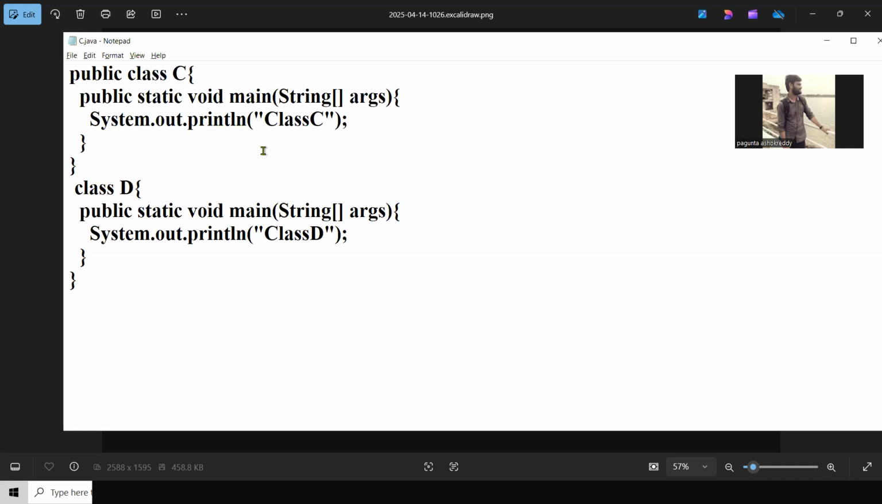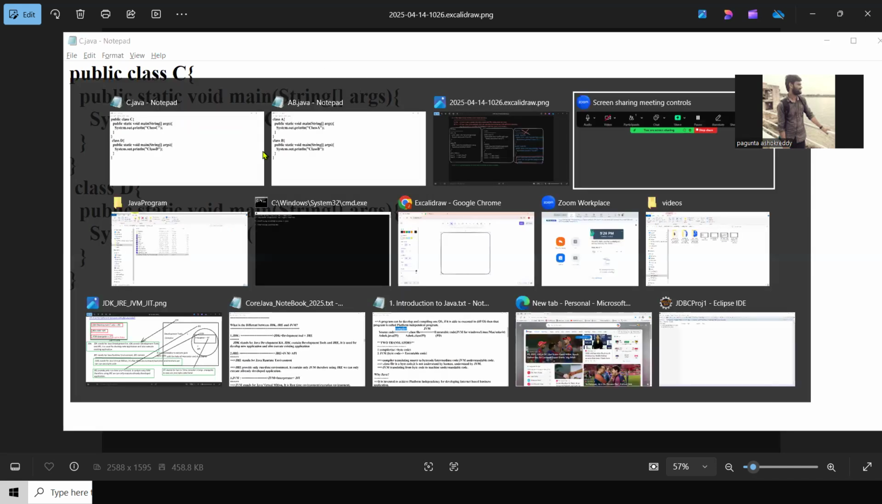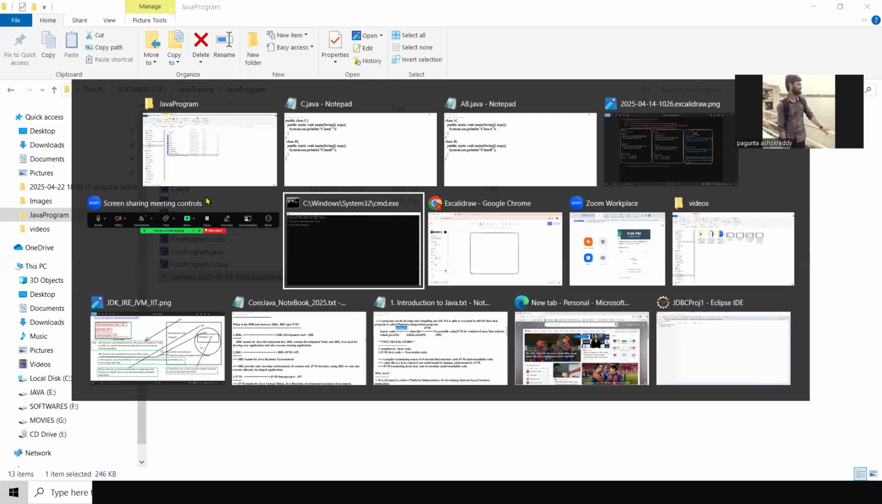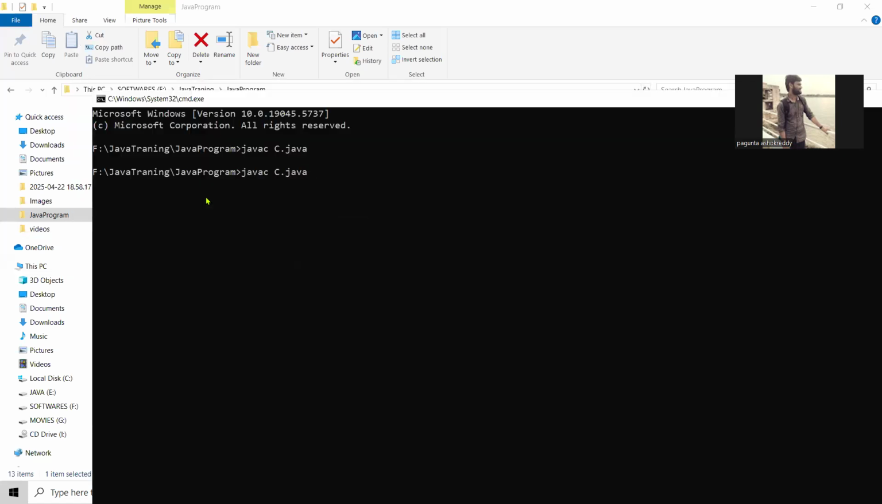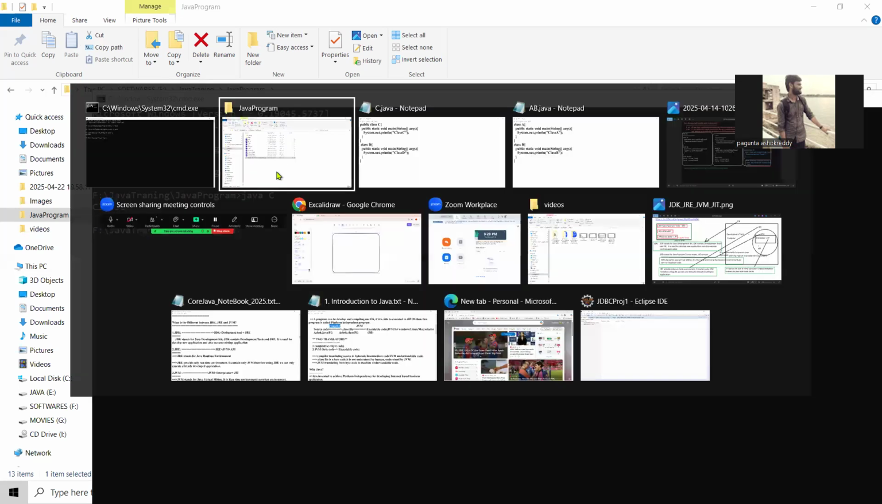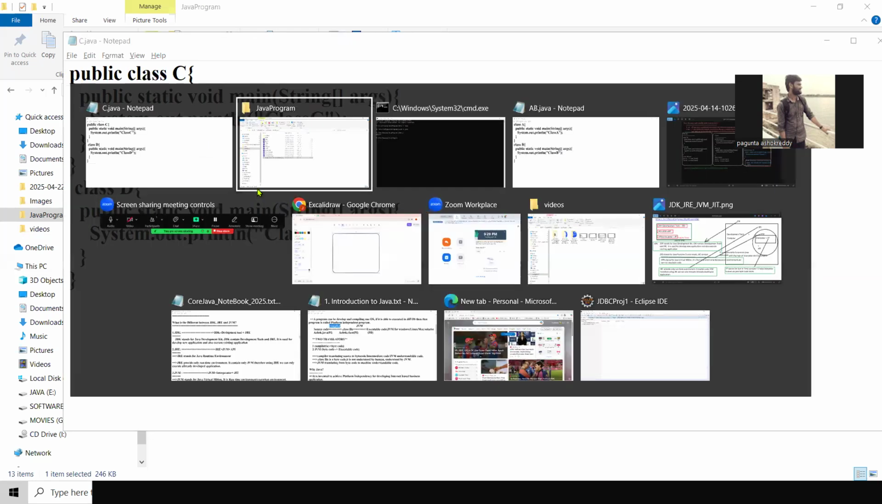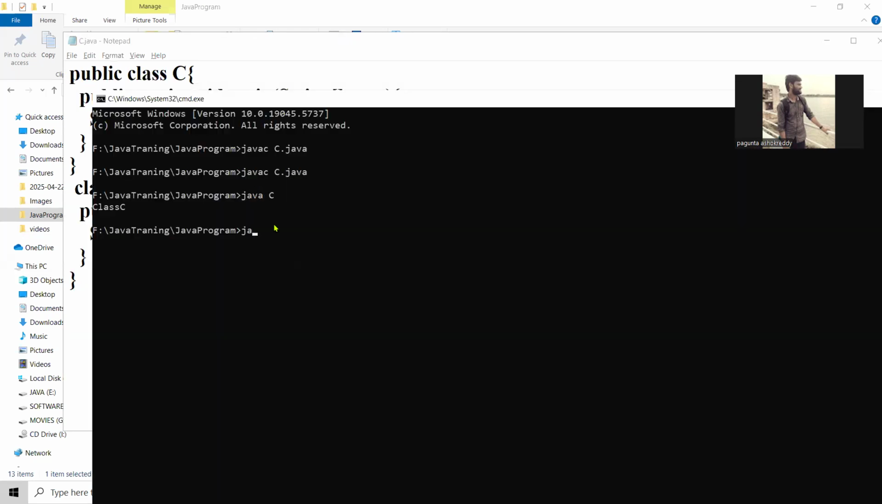This is C.java. Okay, I saved it. Here C.java, I'm trying to compile: javac C.java. Compilation is done. Now java C. Because here two .class files will be generated, because two classes are there, class C and class D. Two .class files will generate. Correct? So here one more, java D executing.